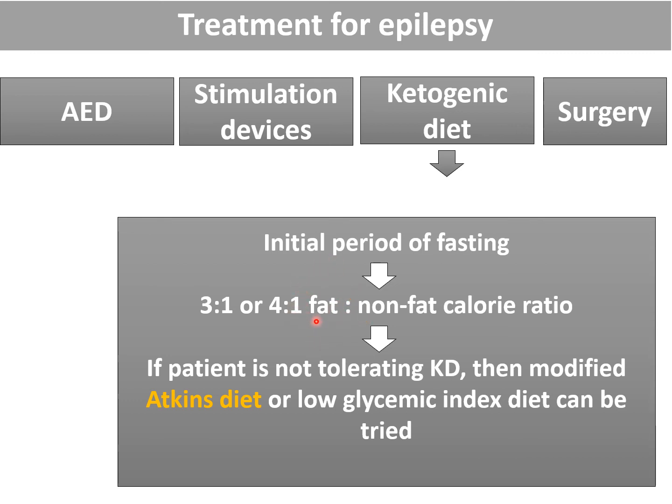If you find that the patient is not able to tolerate the high fat in the ratio of 3:1 or 4:1, and is having diarrhea, vomiting or some GI disturbance, then in these types of patients we can give the modified Atkins diet, which contains a low carbohydrate and high fat diet. Low glycemic index diet can also be tried. So this is the ketogenic diet and Atkins diet for epilepsy.